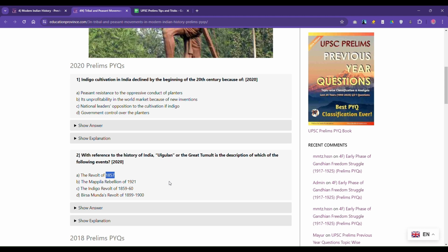Now we have read about the 1857 revolt since our school days. It's not the first time you're reading it for UPSC. We have read it in our 9th, 10th, whenever we had history, maybe before that, again for graduation, and for UPSC we have read it multiple times from multiple sources. Now nowhere have you heard this word Ulgulan, or at least I don't remember hearing it, especially in connection with the 1857 revolt.